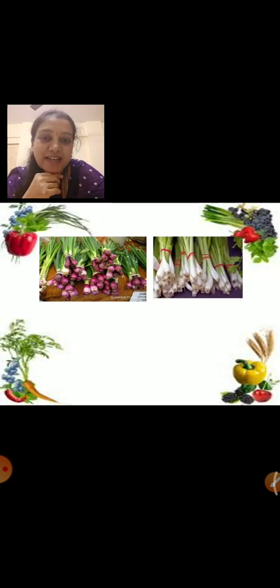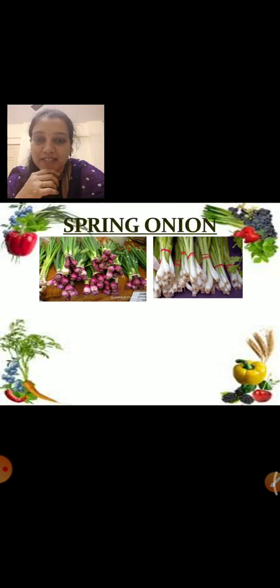Next. Now let's see which is our next vegetable. Have you seen this before? Yes, I can hear you, you have seen this, right? Some are white in color, some are pink, and they have green leaves on the top. What is this? This is spring onion.